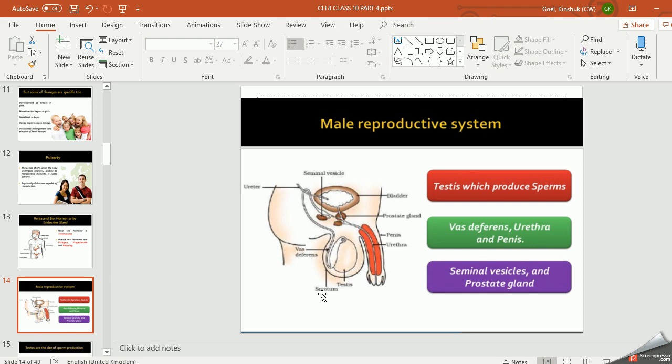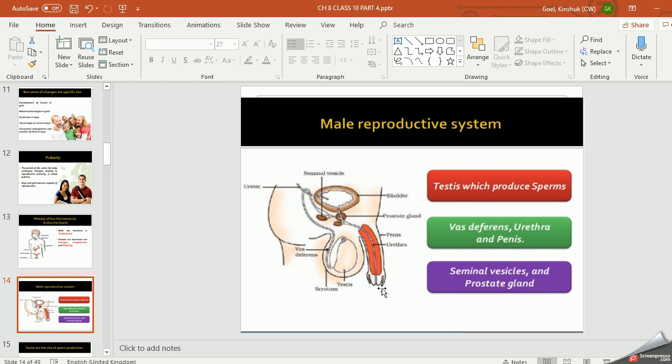That is the function of scrotum. It is very much important. Now, this testis is attached with the vas deferens, which goes through and ends in the penis. Right? This is for what? This vas deferens carries sperms from testis to the penis for ejecting out. That is for throwing outside the body and inside the female body.